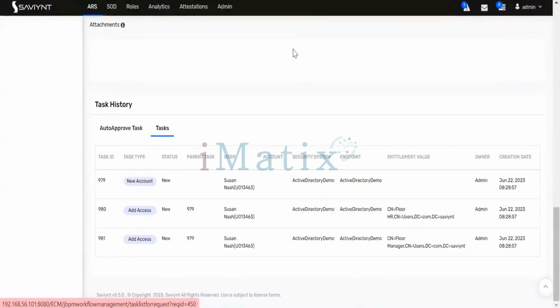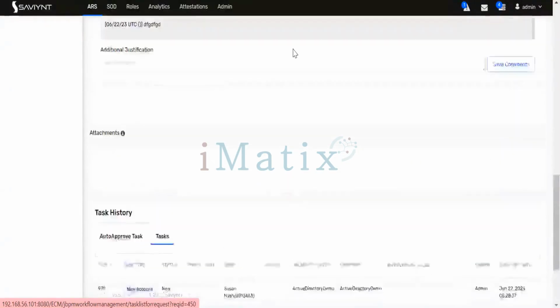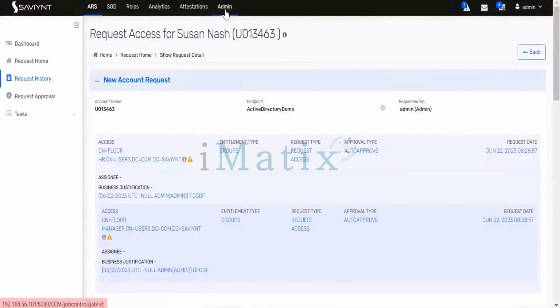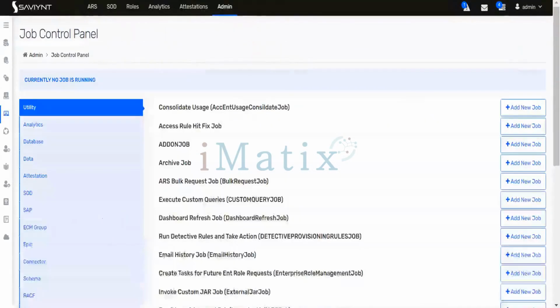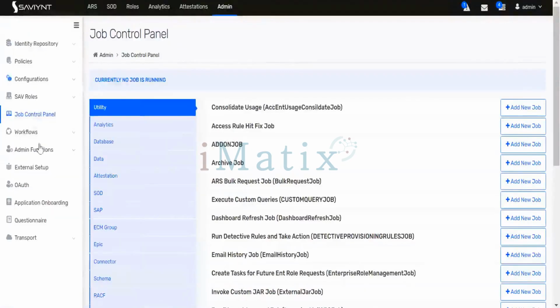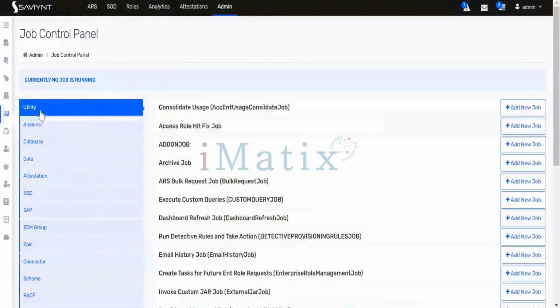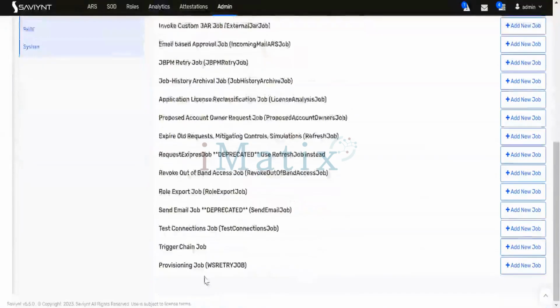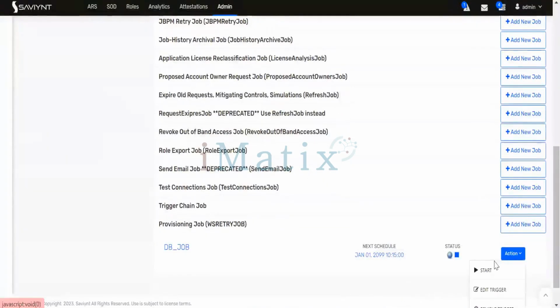And this is for your Active Directory account, right? Let me approve this request now. I will go to the job control panel. Click on the utility. Go back to your USE dry job. Click on action and start.